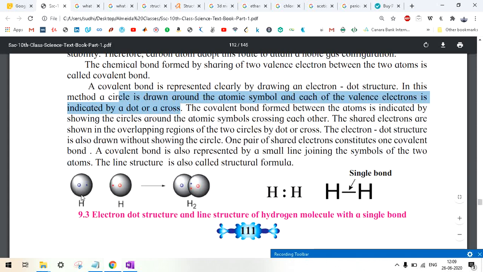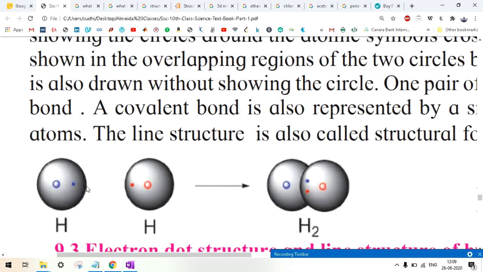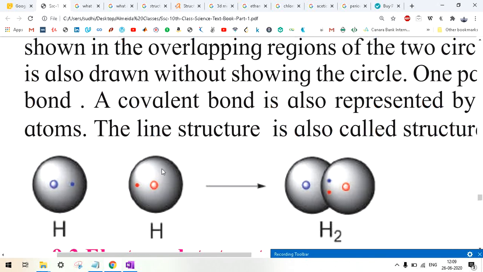If you can see, I have a hydrogen. This is the atom of hydrogen, and this one dot that you can see of blue color is actually the electron in it. This is also a hydrogen atom. Just to make some difference between them, they have given different colors so that it becomes easy to understand. And this is the nucleus of the hydrogen atom.